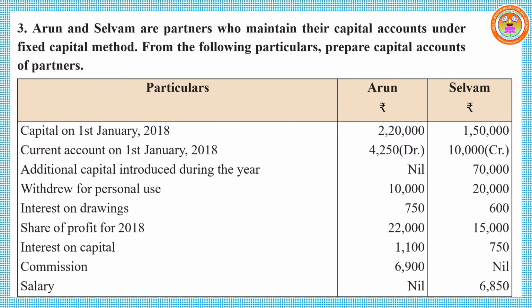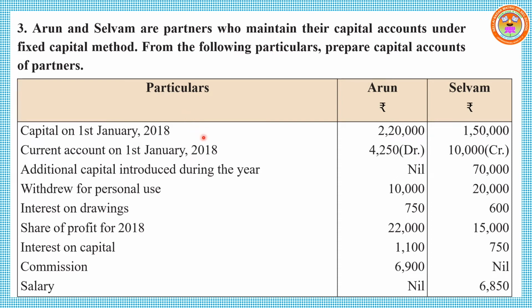Arun and Selvam are partners who maintain their capital account under fixed capital method. Under fixed capital method, we have to prepare two accounts: partners' capital account and current account. From the following particulars, prepare capital accounts of partners.